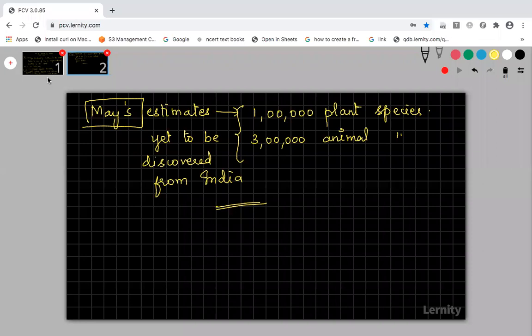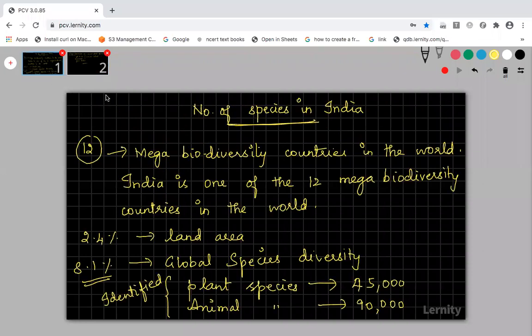We just copy these two slides so that we can move on to the next topic, patterns of biodiversity. Please note down the numbers. These numbers are very, very important. In biodiversity, you will study a lot of numbers, and all those numbers are very important. And one thing, these numbers are the ones published in your NCERT, but actually the numbers are all updated now.